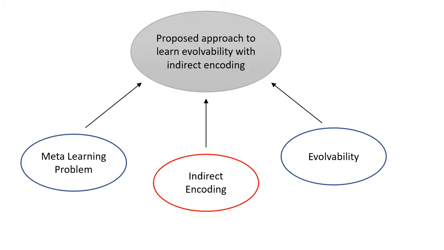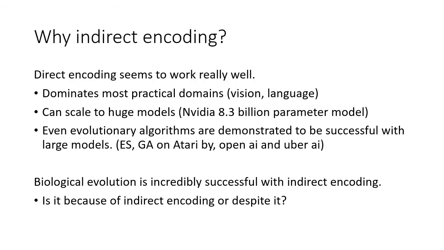Now let's talk about why we should use indirect encoding. Direct encoding is when every aspect of the system is encoded as a separate parameter. For example, there is a separate parameter for each weight of a neural network. Direct encoding works very well with gradient descent, and it was even demonstrated to work well with evolutionary algorithms.